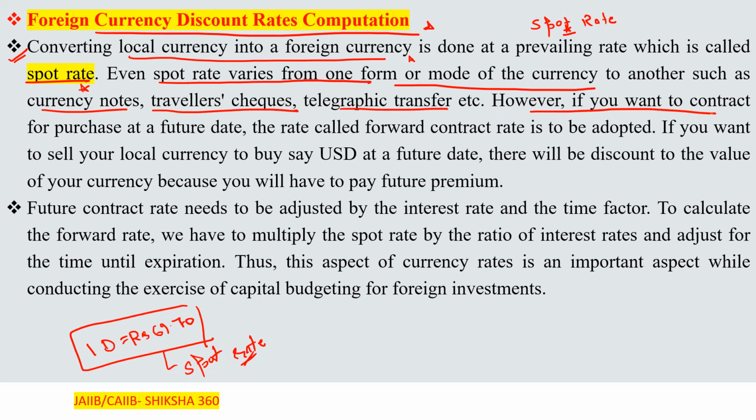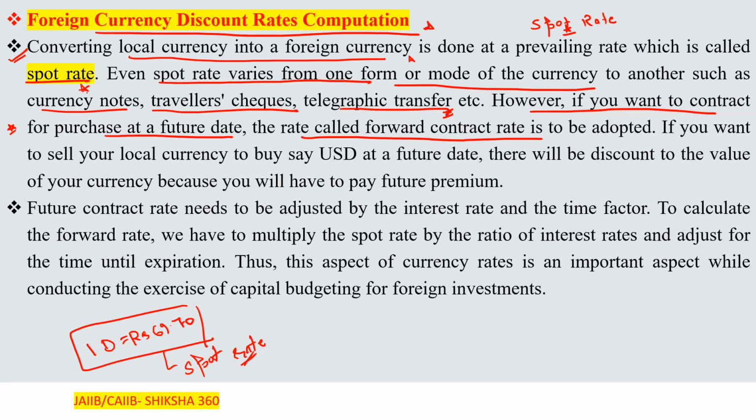However, if you want to contract for purchase at a future date, the rate called the forward contract rate is to be adopted. So in that case, which rate do we have to adopt? That is the forward contract rate.